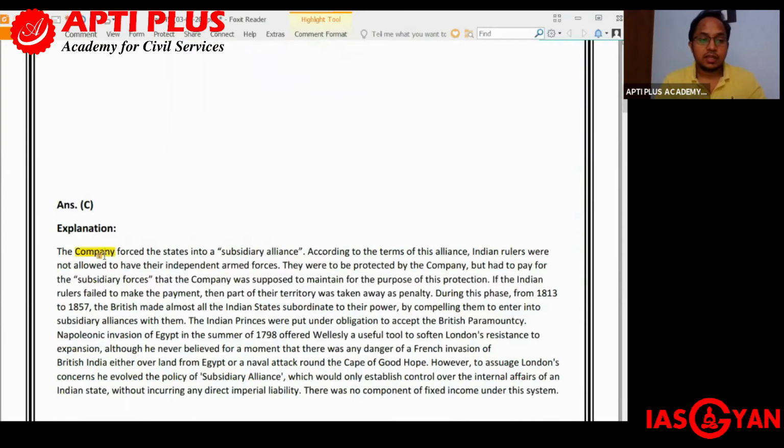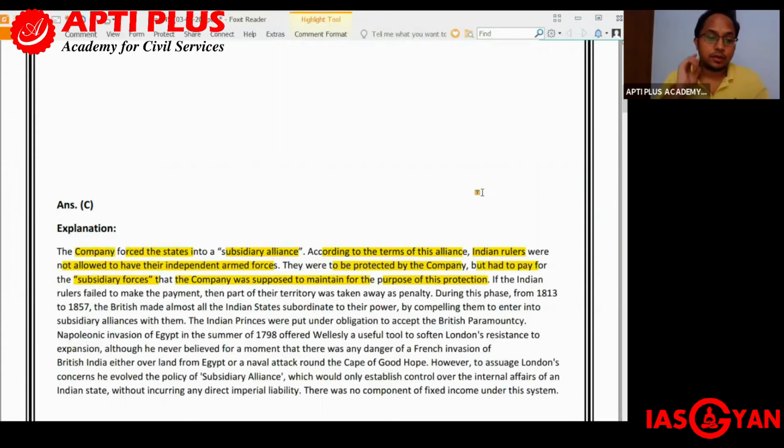So let us see, the company forced the states into a subsidiary alliance. According to the terms of this alliance, Indian rulers were not allowed to have their independent armed forces. They were to be protected by the company but had to pay for the subsidiary forces that the company was supposed to maintain for the purpose of this protection.